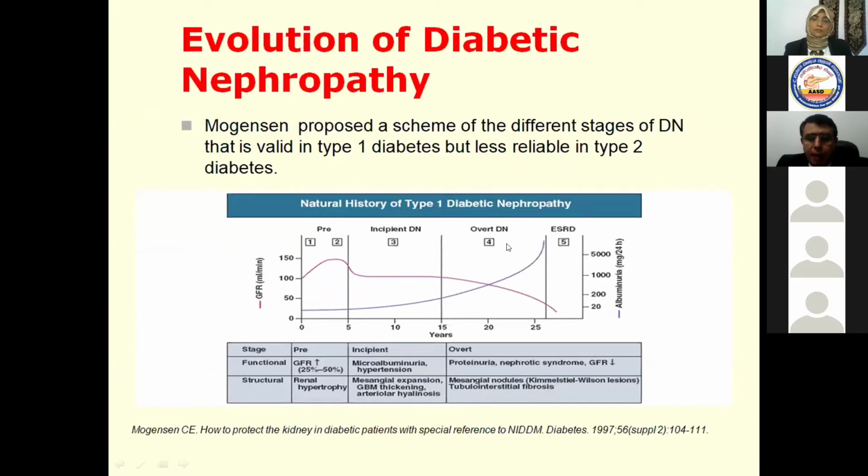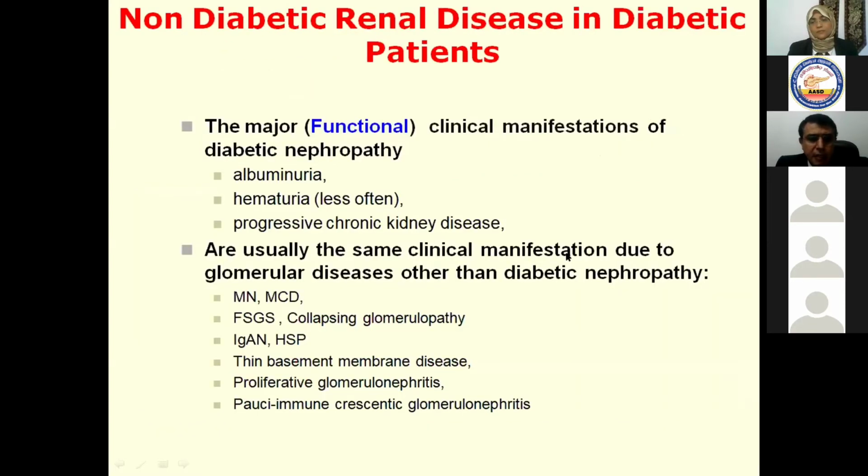When you have overt diabetic nephropathy, here we have overt proteinuria, nephrotic syndrome with reduction of the GFR, and either the localized form, Kimmelstiel-Wilson lesions, or tubulointerstitial fibrosis. And lastly, after a very long time, as we can see, it may exceed 25 years, you will reach end-stage kidney disease. So other diseases may occur and may mislead you.